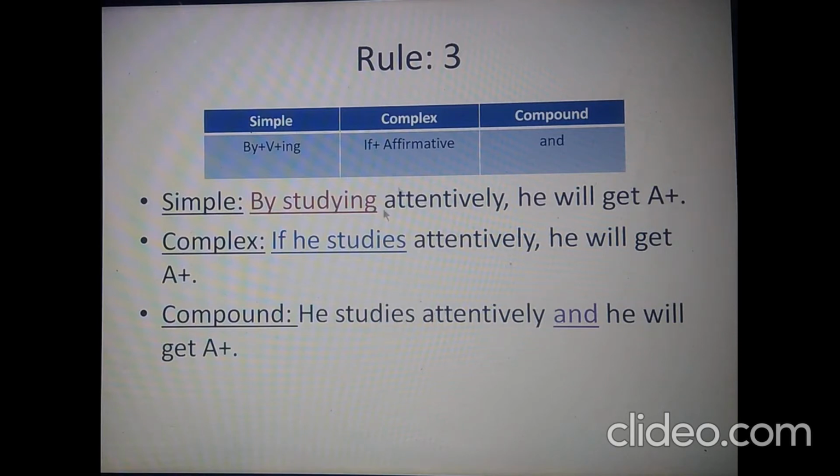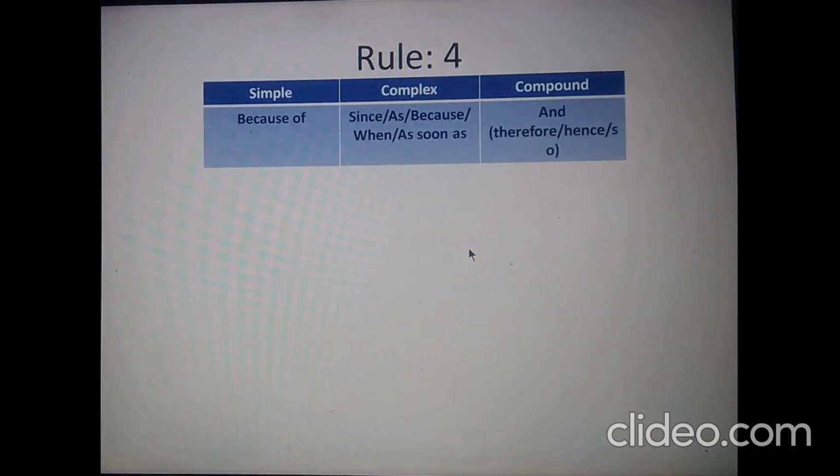There is one point with Rule 2 and Rule 3 that while answering this type of questions, you will have to maintain that in this part we'll have future indefinite tense, and in this part we'll have present indefinite tense. As you know, this is the first conditional sentence in which the present tense is used with the conjunction if, then the main clause will have future indefinite, shall or will must be used with the verb. So you will have to be careful with this. Let us now move on to Rule 4.